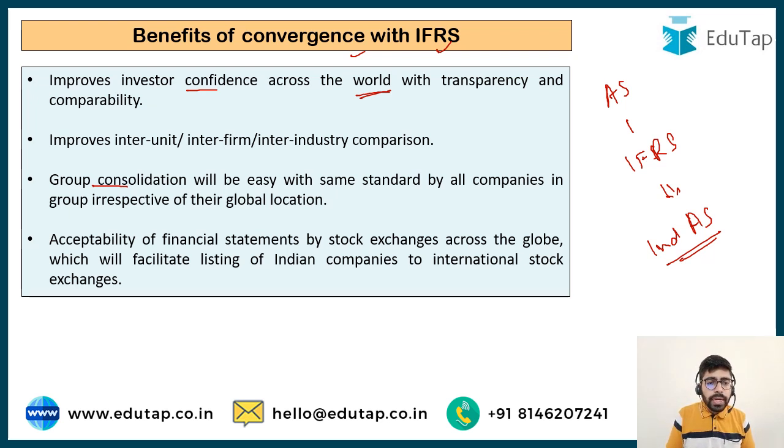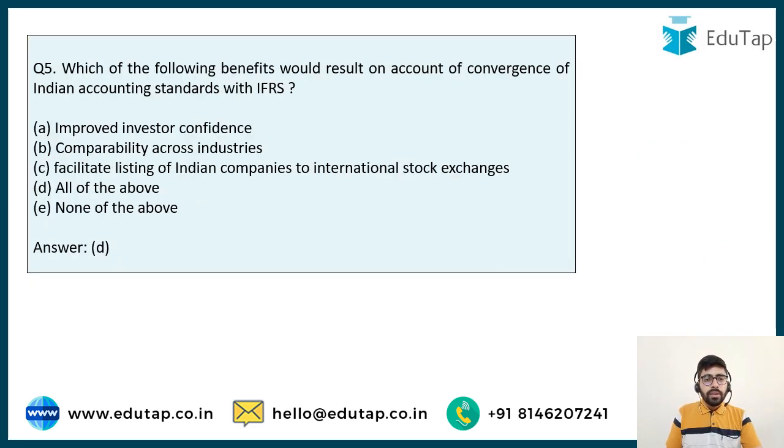Also, now the Indian financial statements, since they are as per the international accounting standards, are going to be acceptable by the stock exchanges across the globe. So if an Indian company is thinking of listing its stock on any international stock exchange, this would also become easier. So these are the benefits of the convergence with IFRS. So clearly the answer to this question is going to be option number D, all of the above.